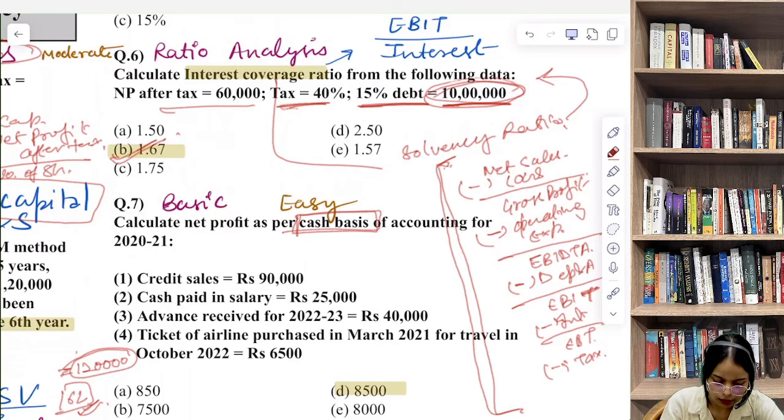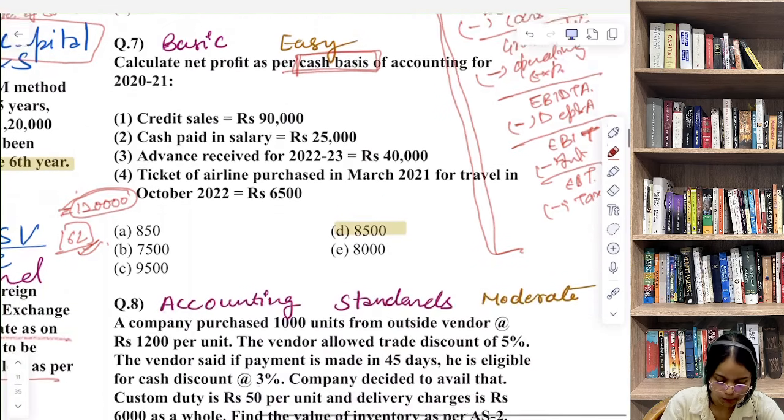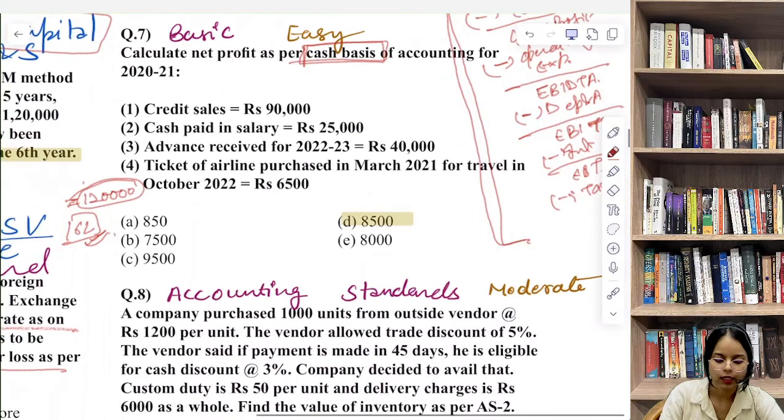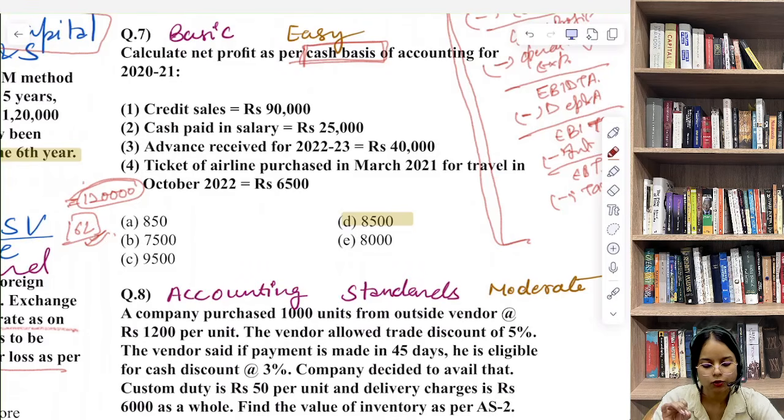So under cash basis, we record only actual cash receipts and payments. अगर आपके पास actual में cash और payment आया है या payment गया है तभी आप उसे record करेंगे. For example, credit sales record नहीं की जाएंगी.